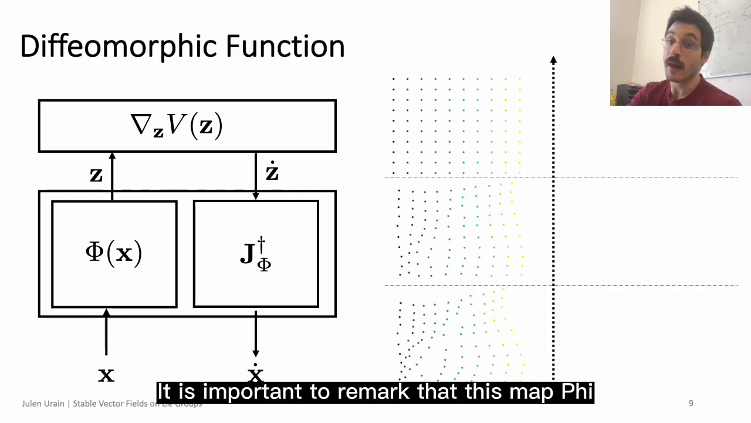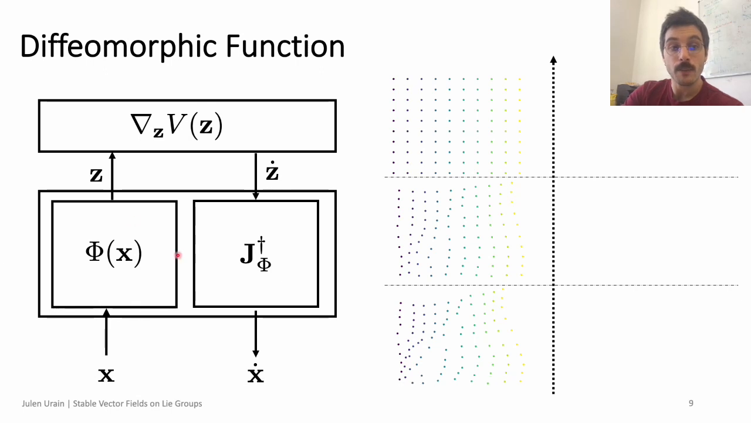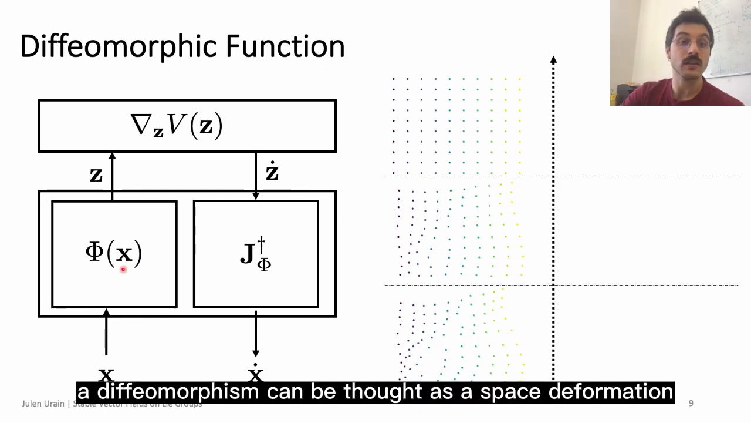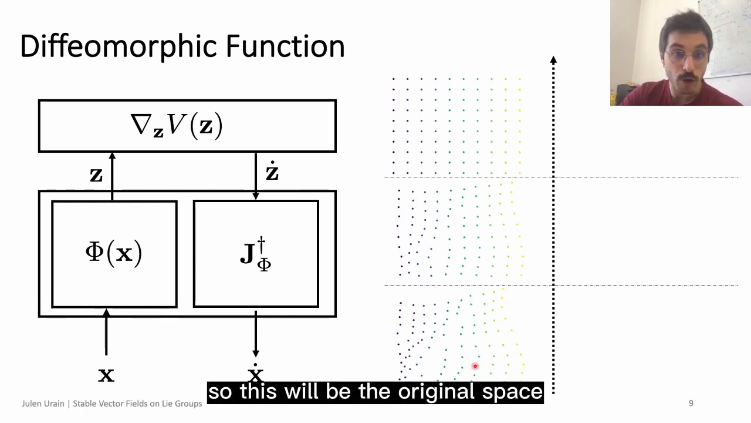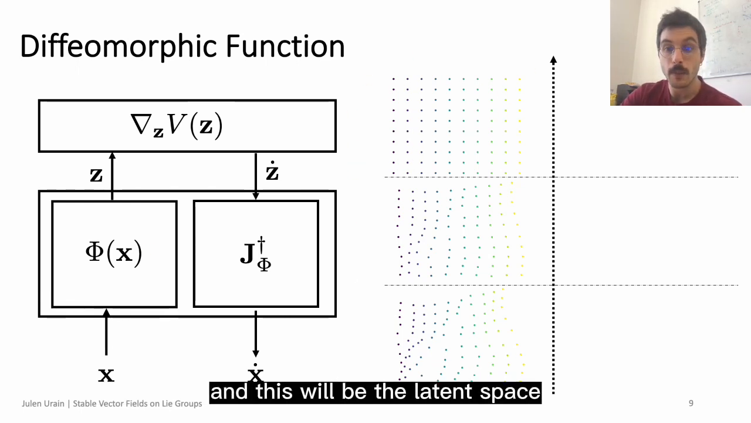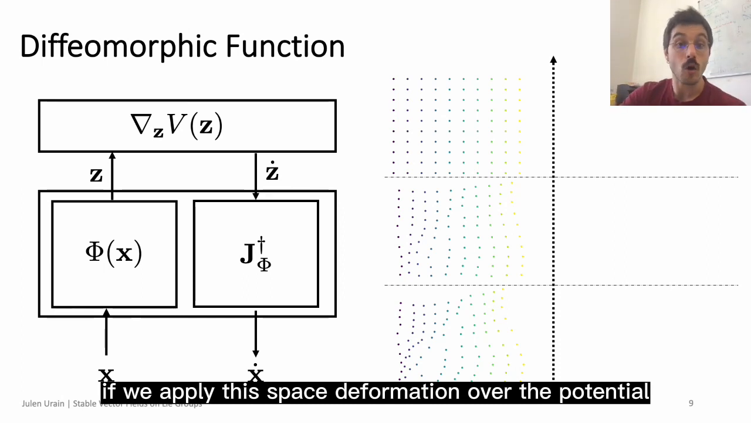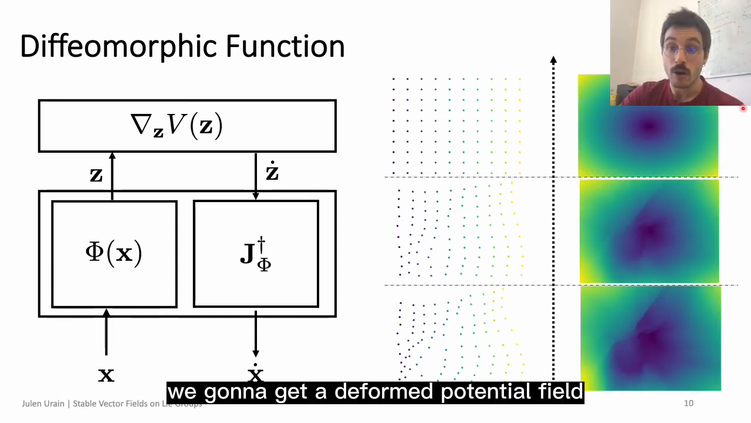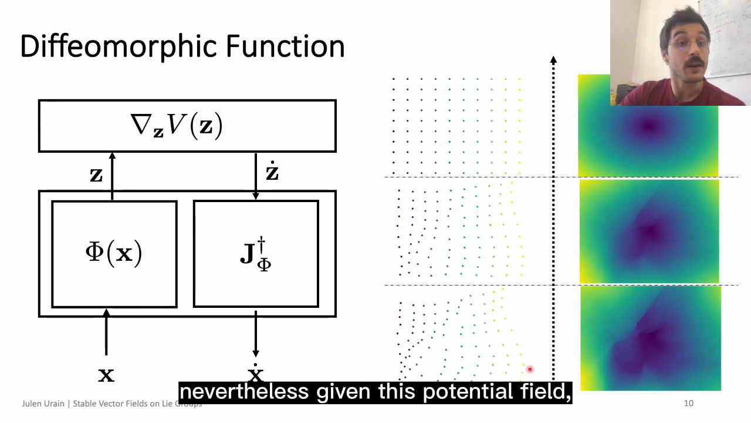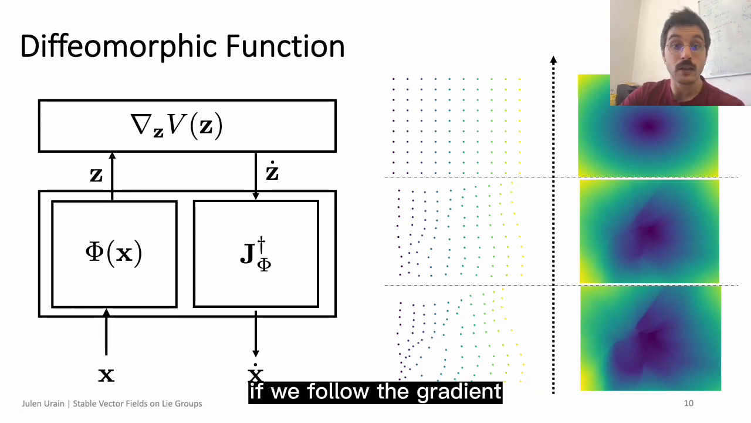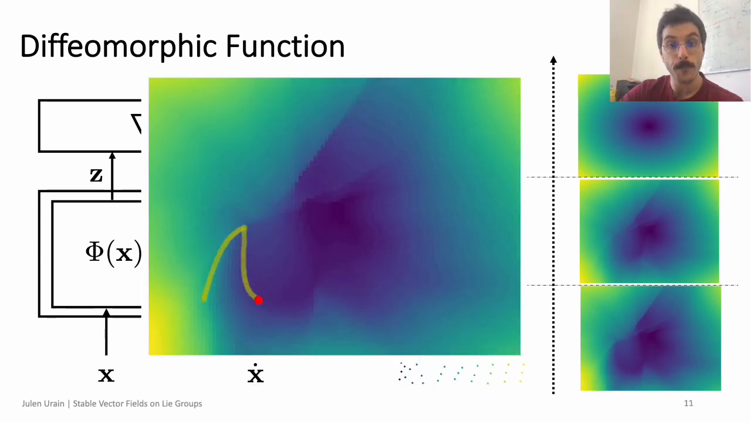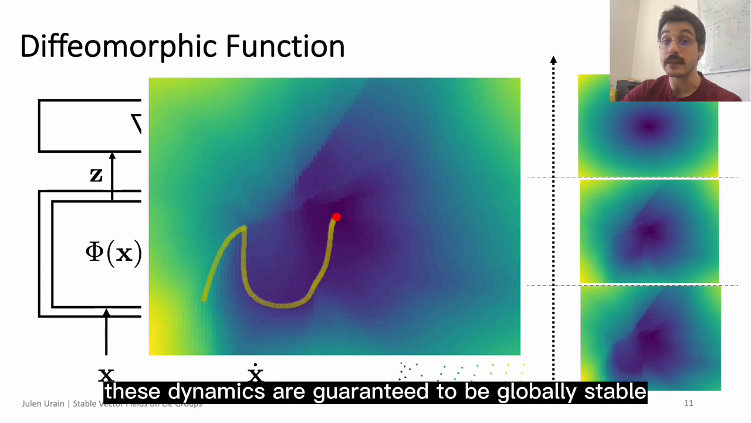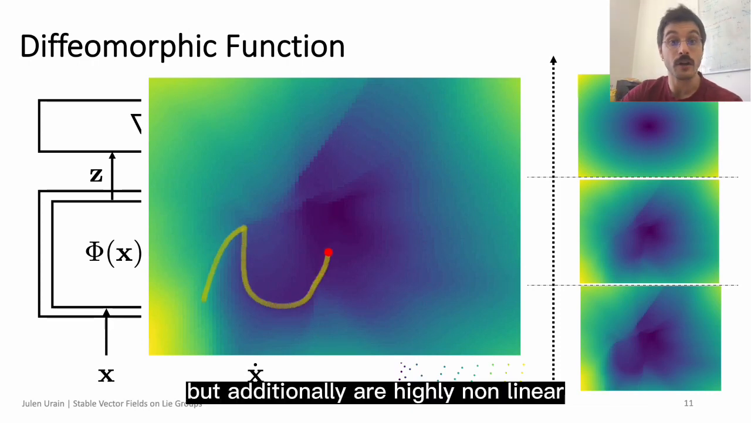So it is important to remark that this mapping phi is a diffeomorphism. A diffeomorphism can be thought of as a space deformation, as we have shown here. So this will be the original space and this will be the latent space. If we apply this space deformation over the potential, we get a deformed potential field. Nevertheless, if we follow the gradient of this potential field, we will still be stable, as we can observe here. These dynamics are guaranteed to be globally stable, but additionally are highly nonlinear.